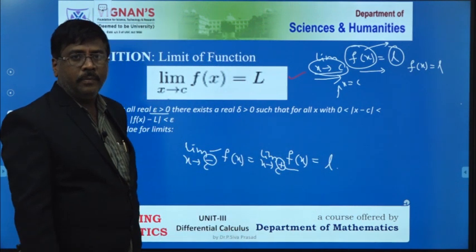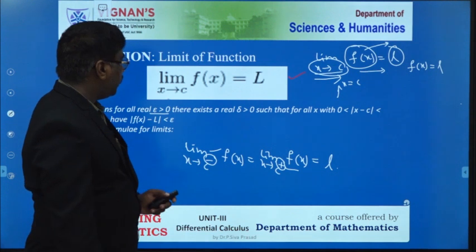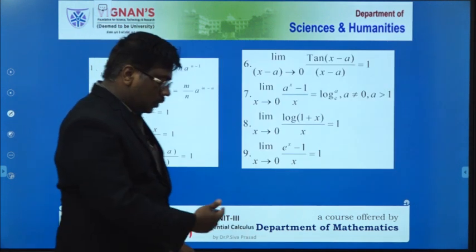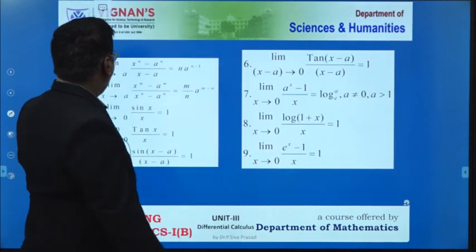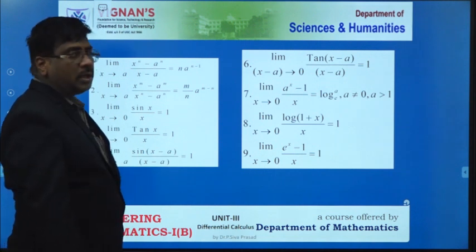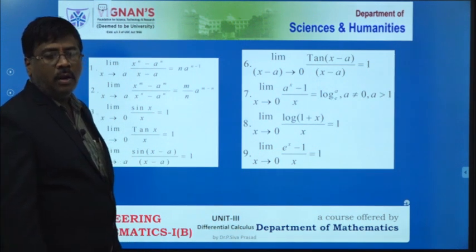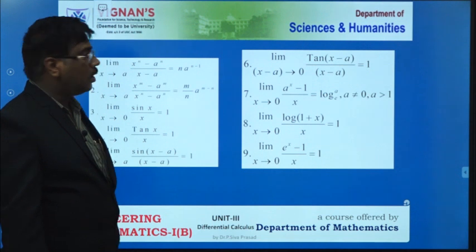So this is the actual definition of the limit of a function. Now, these are the formulas regarding the limits of a function. I think this is very, very useful for you for both continuity and differentiation also.